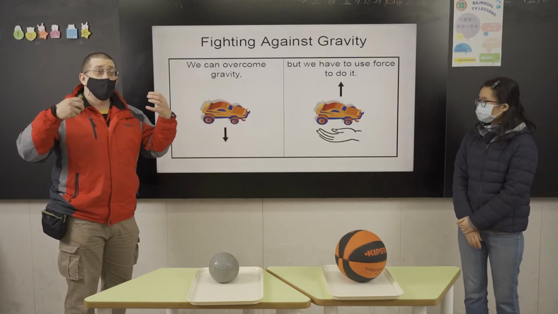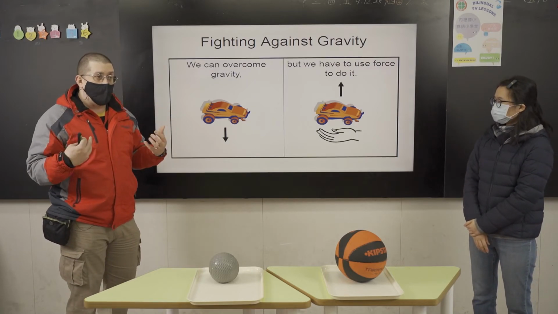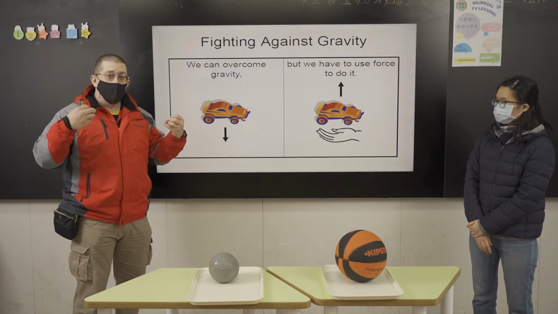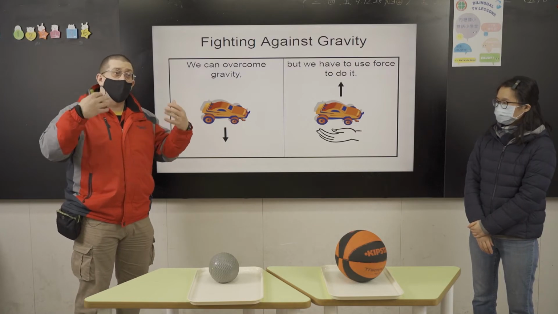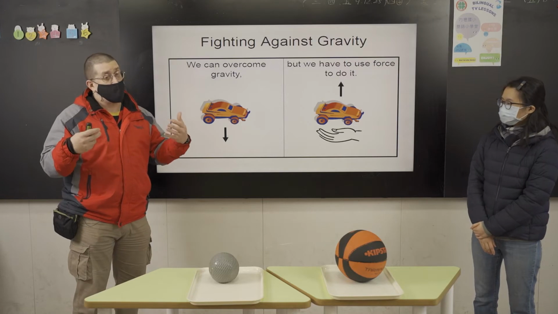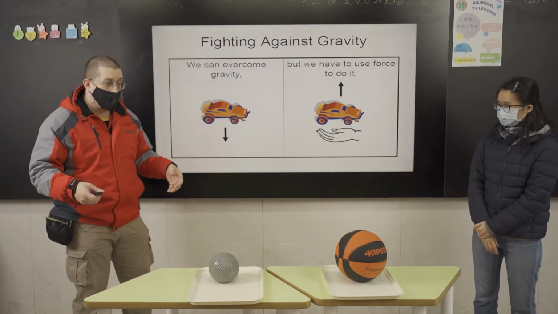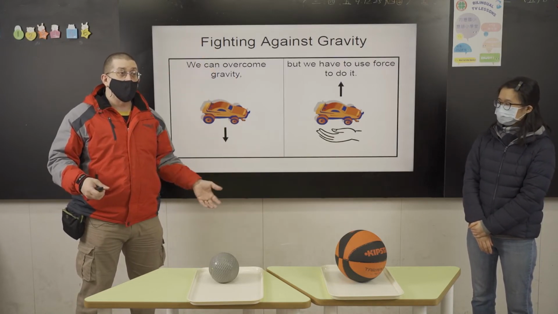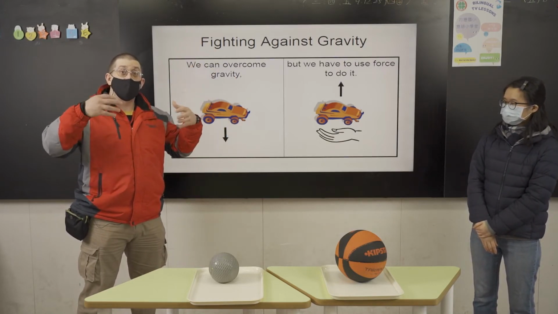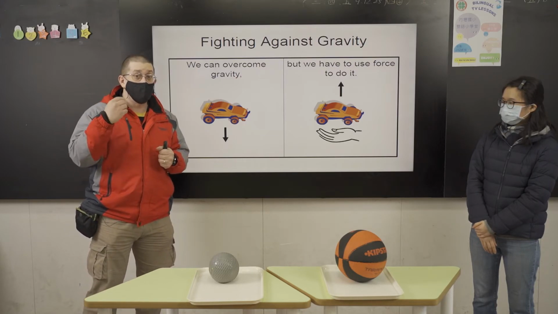And in order to overcome gravity, there are things we have to do. Our bodies have muscles, and we can be very strong so we can overcome gravity to make our bodies move. Whenever we do this, we have something called force. When you lift up your leg or move your arm, your body is using a kind of force to give yourself some motion, and it helps you fight against gravity so you can do things.